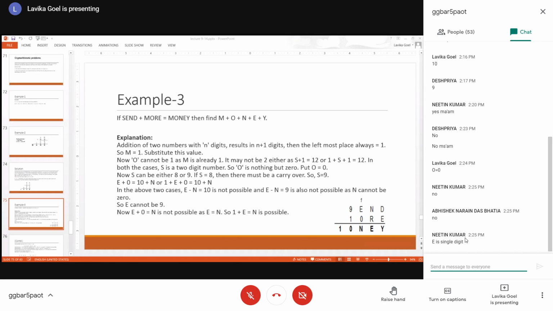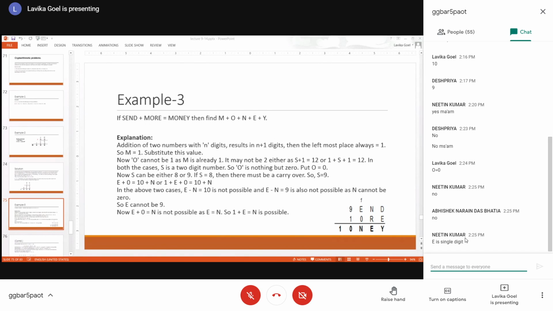So now you got a third value, that S is 9. Now you move to the previous column, the third column, the E plus 0 column, and from that you establish another equation. From that column you get the equation E plus 0 is equal to N plus 10, or E plus 0 plus 1 should be N plus 10. But actually, as I said, 10 plus N is not possible.